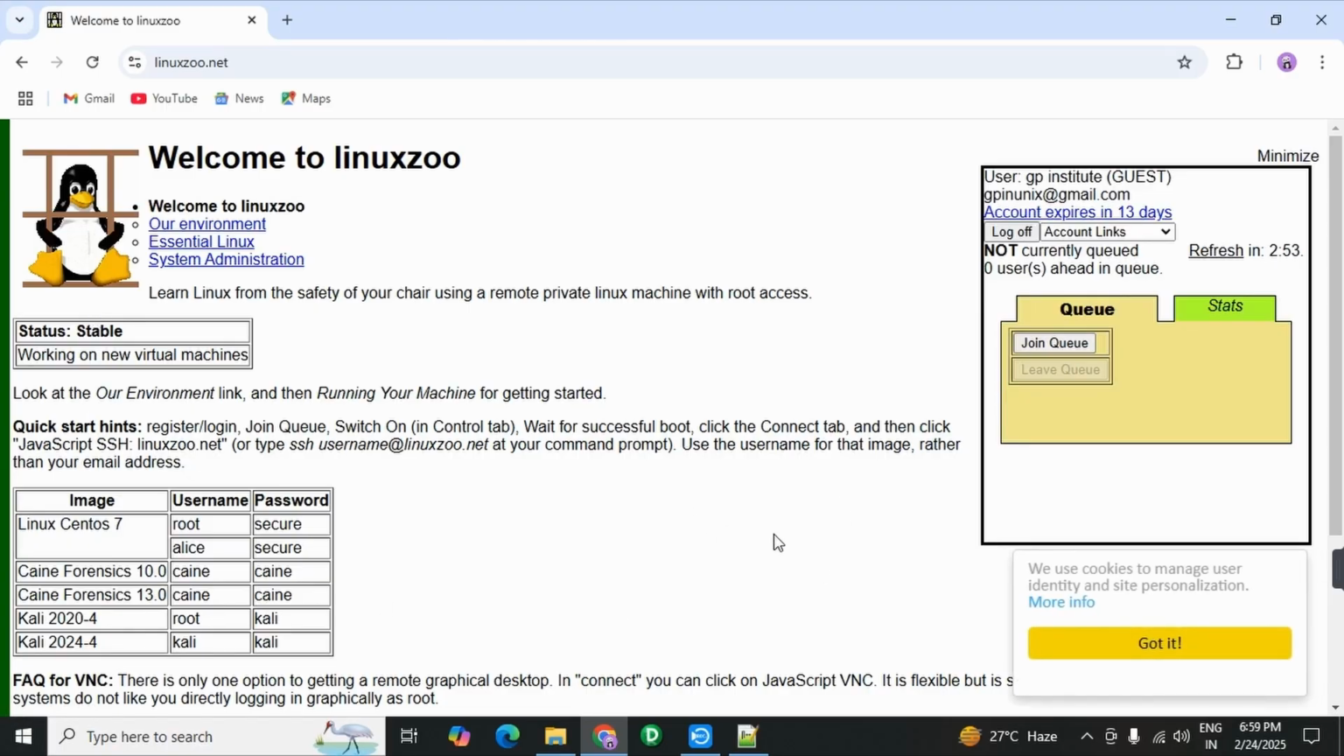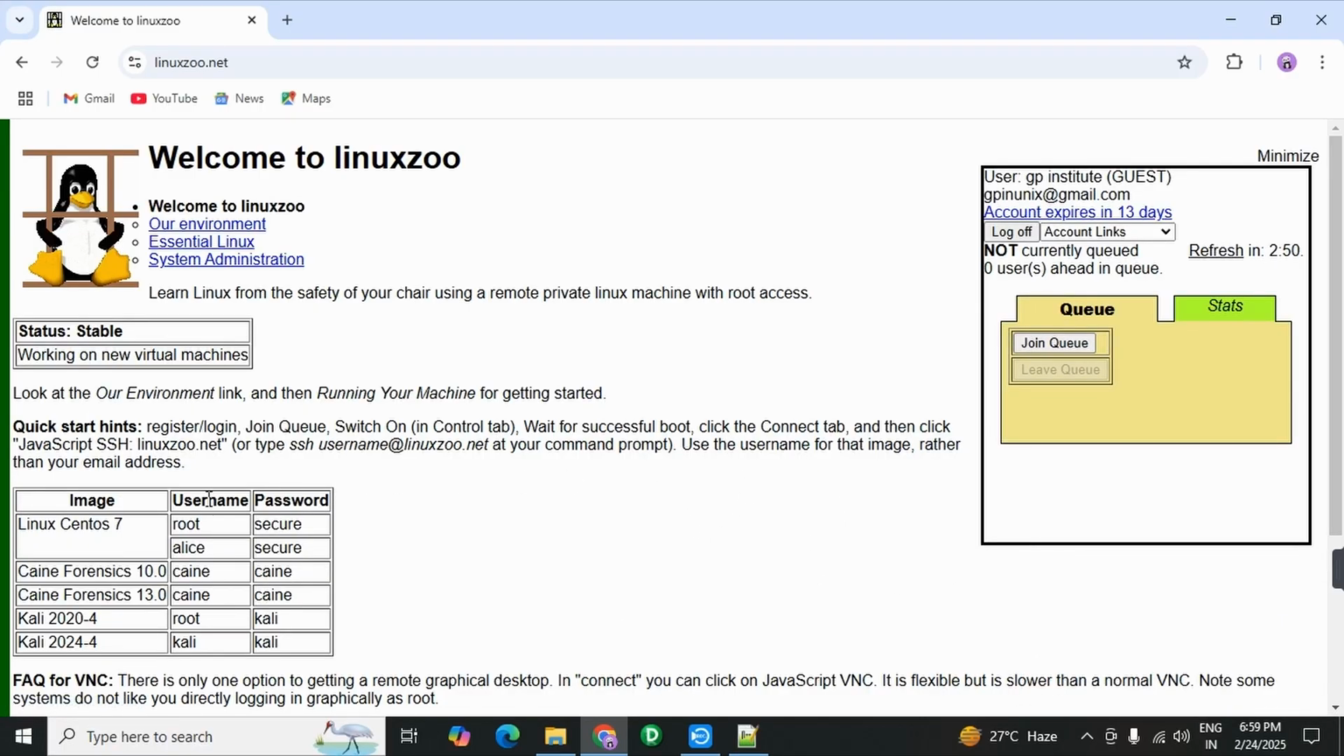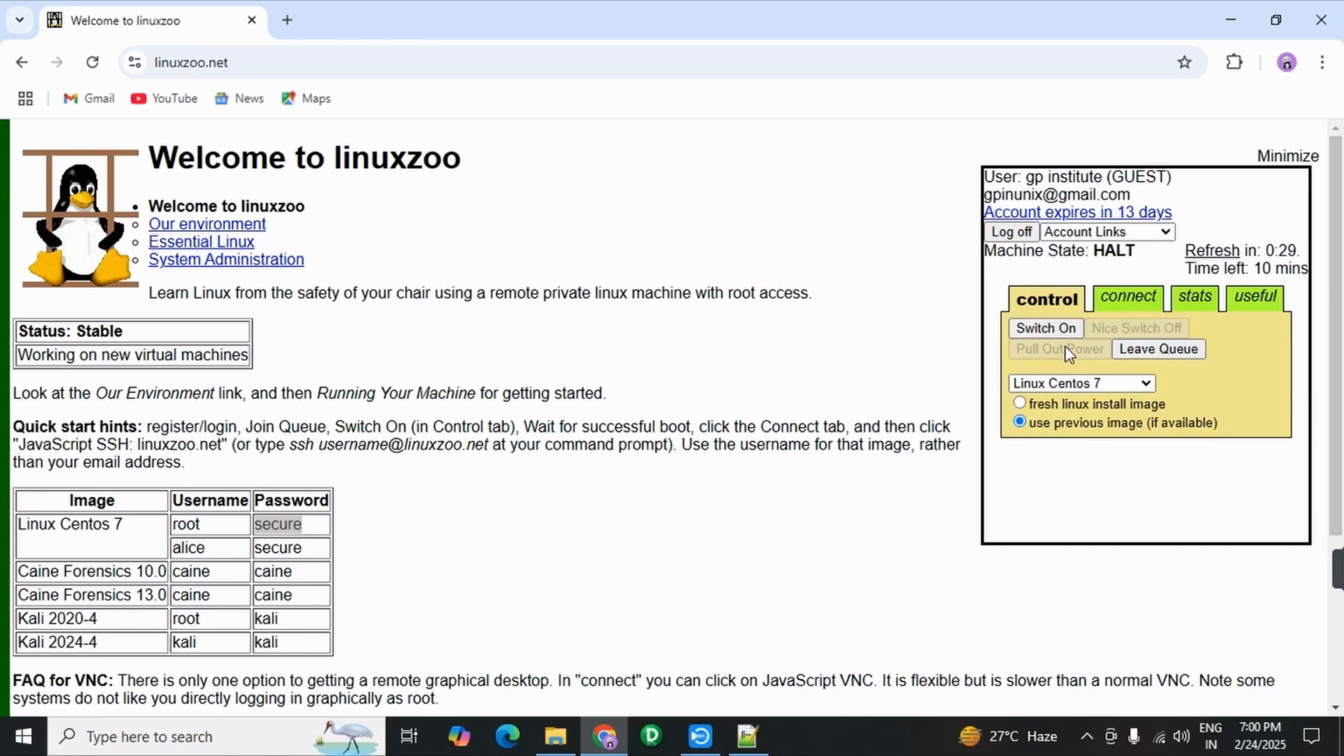Now this is the main page. Okay, the username is root, password is this one, and next step is just click on join queue at right side. Click on it. Next, you have to click on switch on. Okay, click on it, switch on. Now, next step, go to connect. Click on connect.